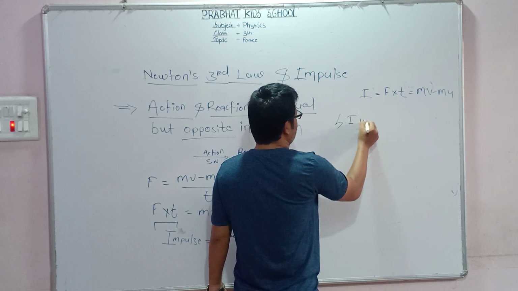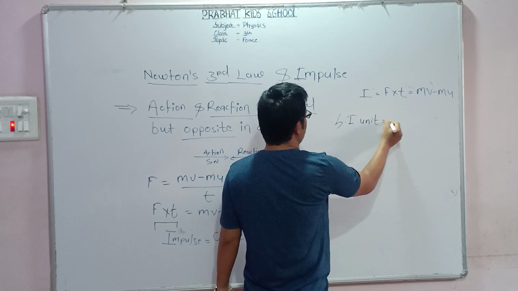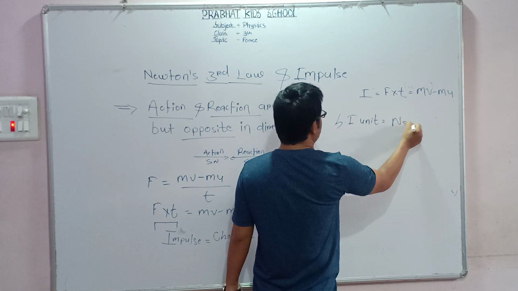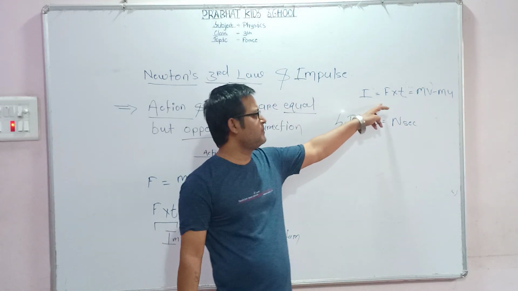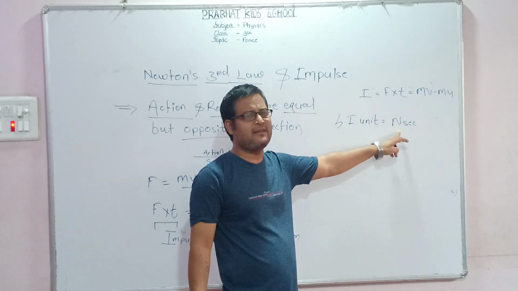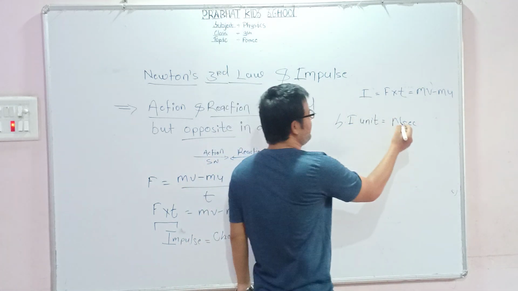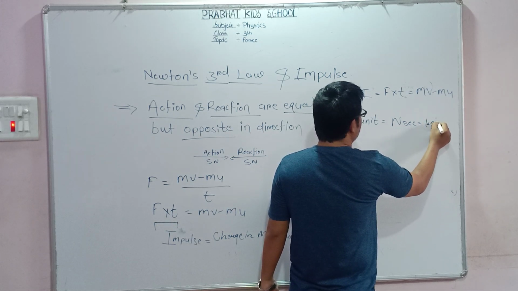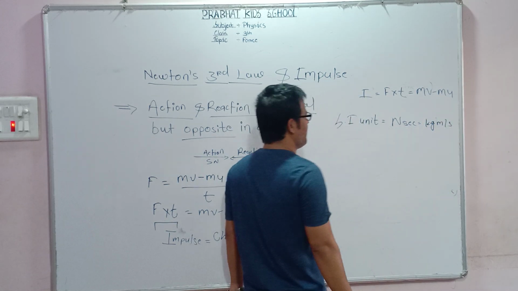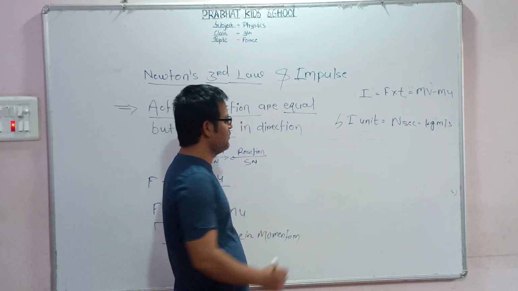The SI unit of impulse is Newton second, because force is measured in Newton and time is measured in second, and this is equal to the change in momentum. So Newton second is always equal to kg meter per second. How can we explain Newton second?